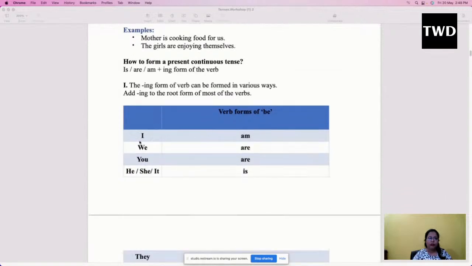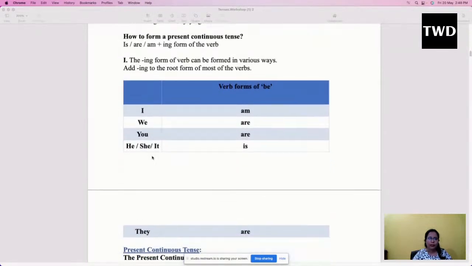So if you are using the subject I, with I you will be using am. With we, you and they, you will be using are as the helping verb. And for any kind of singular subject like he, she, it, or even if you are using somebody's name, in that case you will be using is.